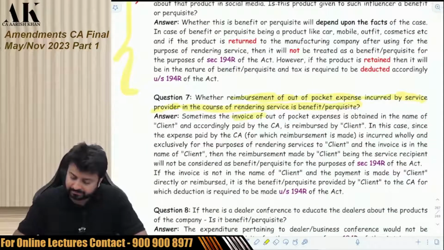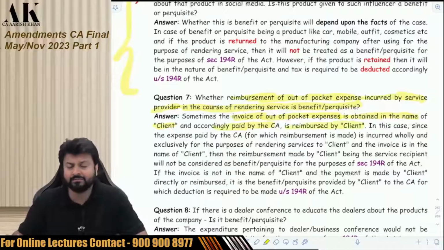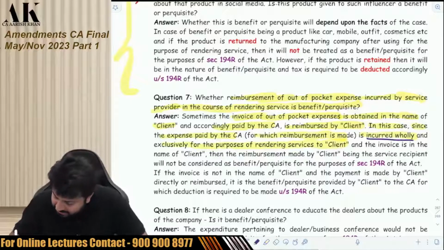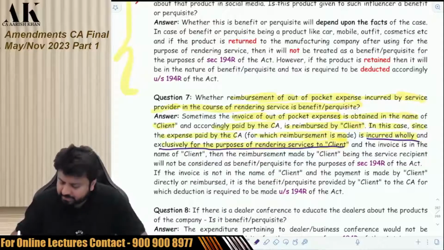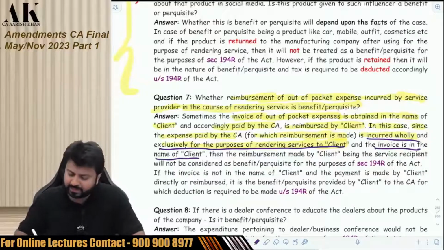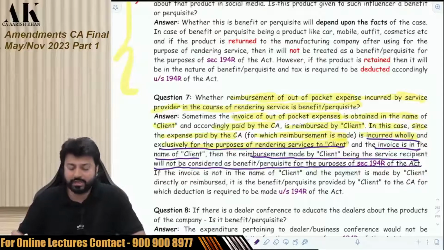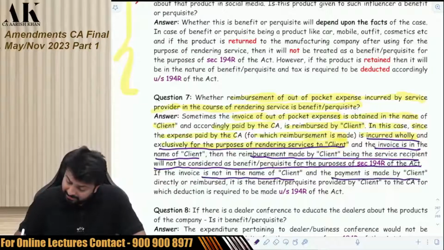Sometimes the invoice of out-of-pocket expense is obtained in the name of the client and accordingly paid by the CA and reimbursed by the client. So CA paid and the client reimbursed. In this case, since the expense paid by CA is incurred only and exclusively for the purpose of rendering services to the client, and the invoice is also in the name of the client, then the reimbursement made by the client, being the service recipient, will not be considered as a benefit for the purpose of 194R. No TDS.